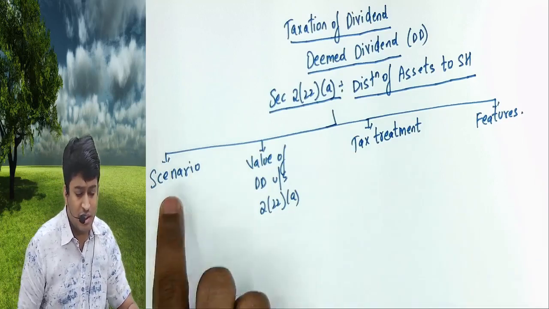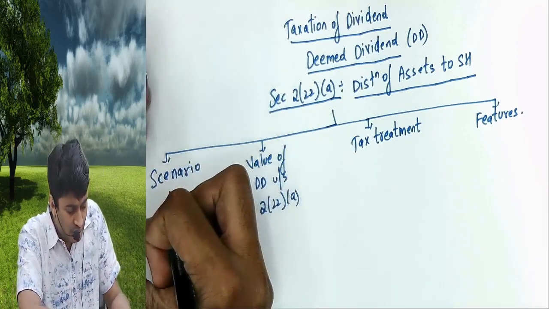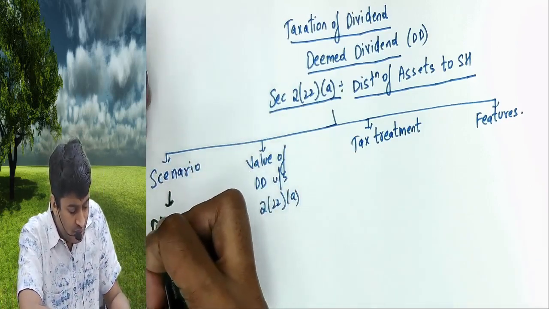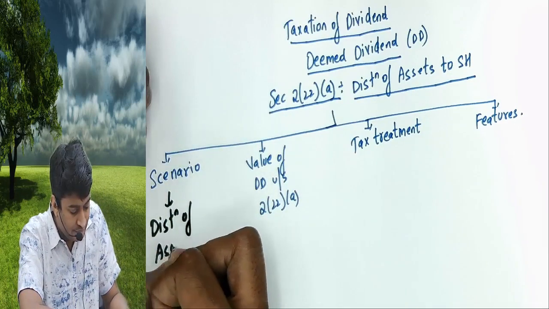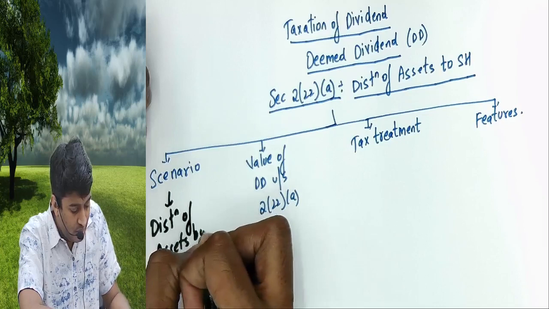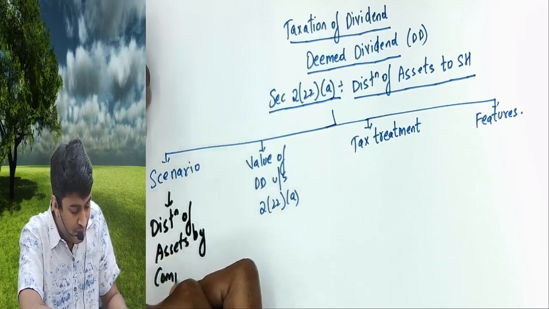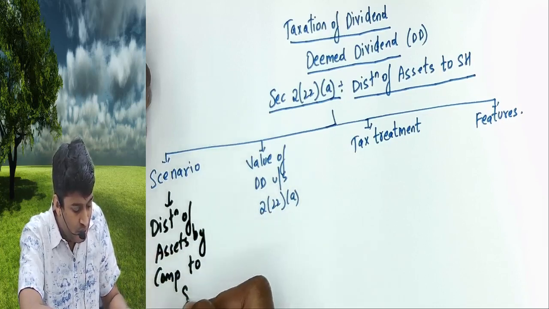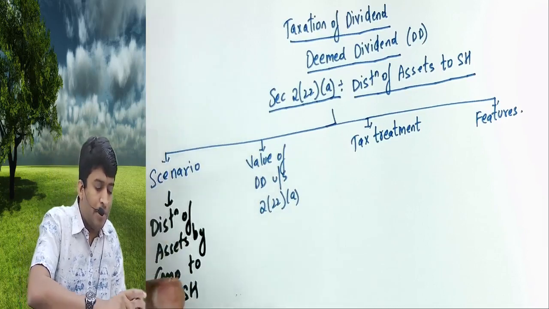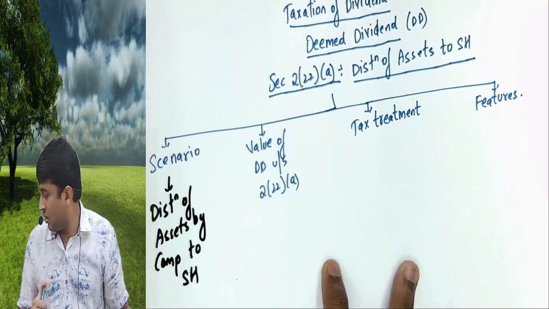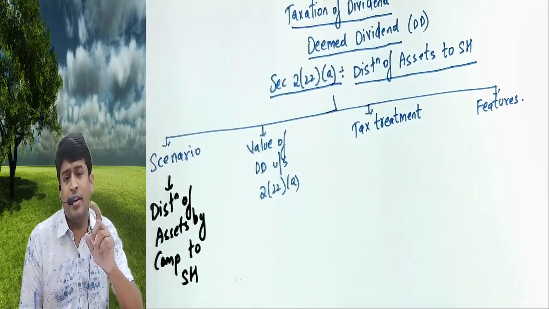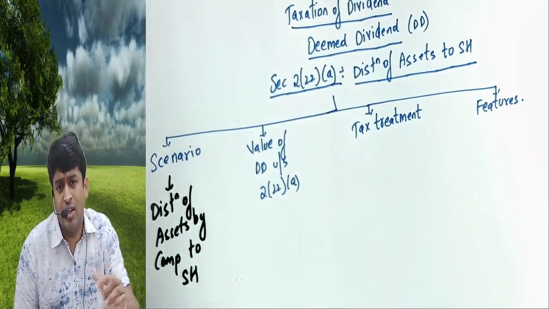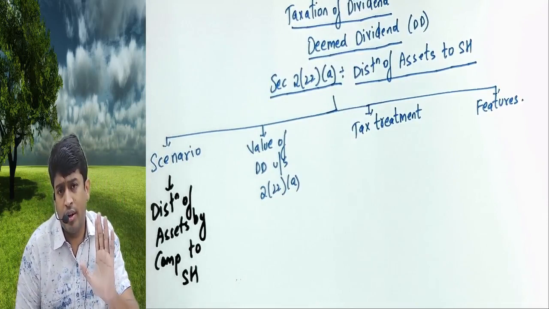Now what is this scenario? Distribution of assets by company to shareholder. So what companies started doing was, instead of directly giving dividend, they started giving assets to the shareholder.